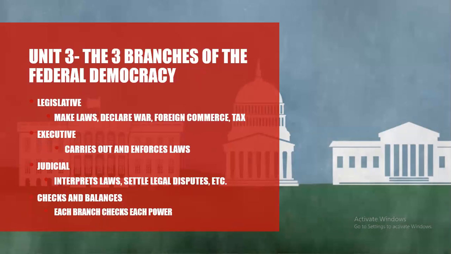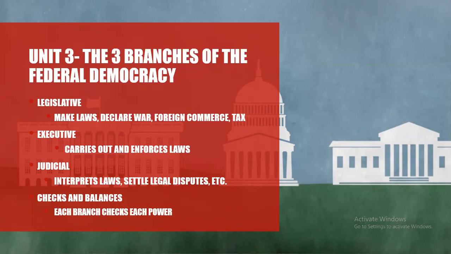So next, for the third unit we studied this year, I will be providing an overview of the three branches within the United States government, being the legislative, executive, and judicial branches. First, starting with the legislative branch, the main task of this branch is to create and draft all the laws, declare war, regulate interstate and foreign commerce, and they control taxing and spending policies. The legislative branch is composed of the House and Senate, or the Congress.